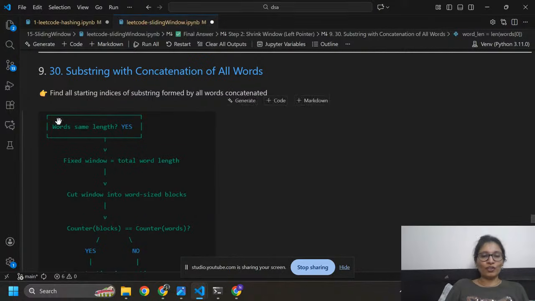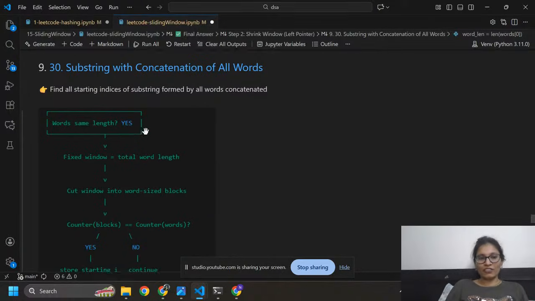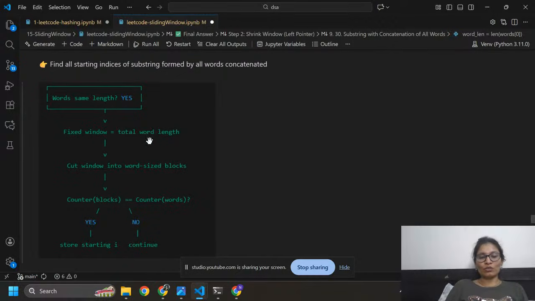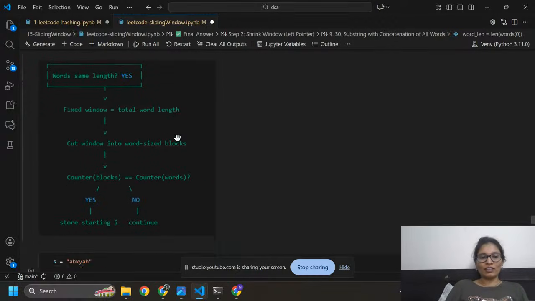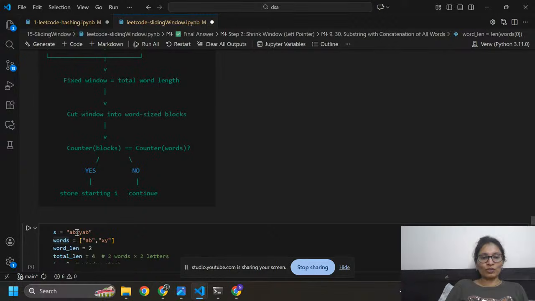So first of all, I need to check that the words have the same length. Yes. Fixed window is equal to total word length. So here I have s equals abxyab, and I am going to find the permutation of these words ab and xy. Fixed window equals total word length.